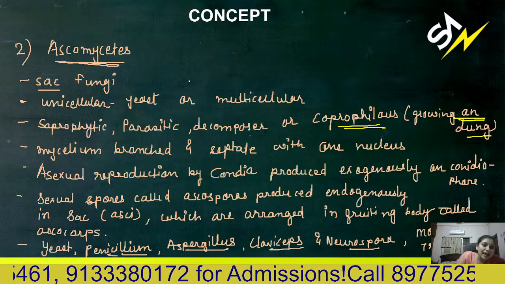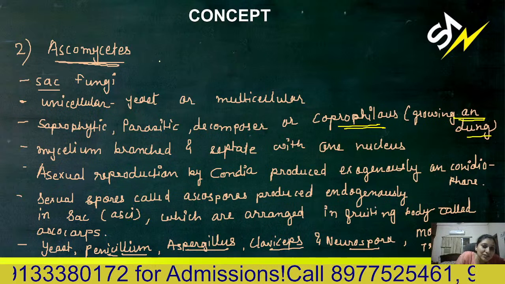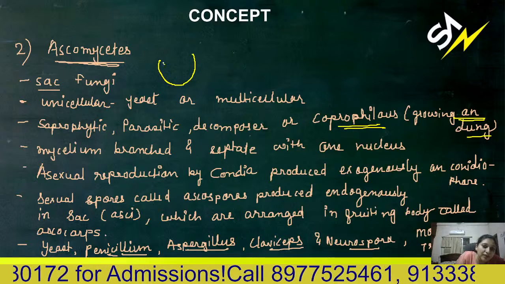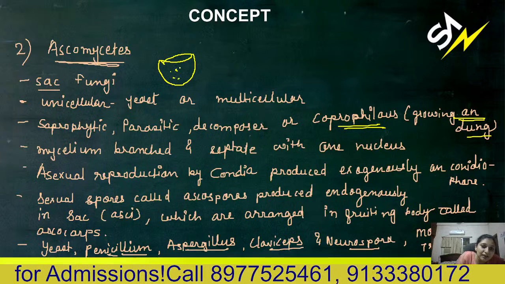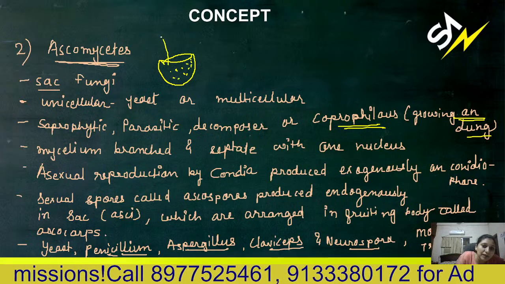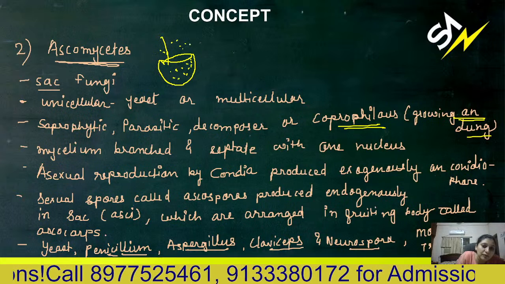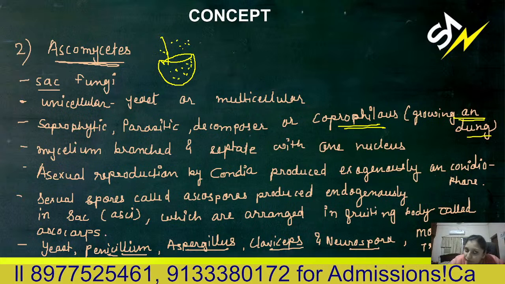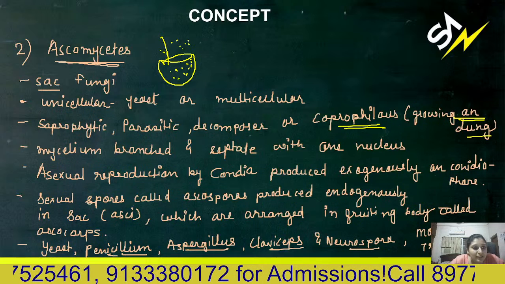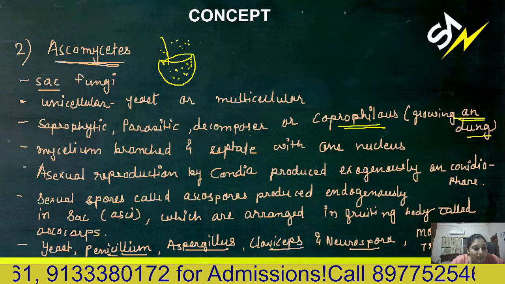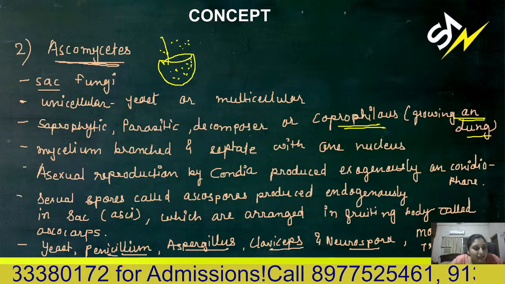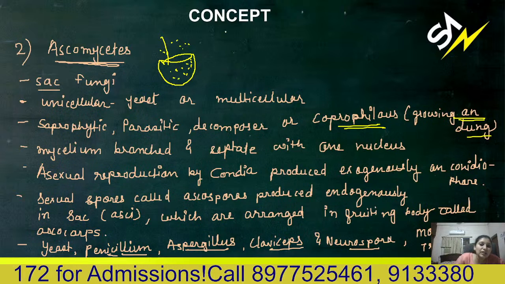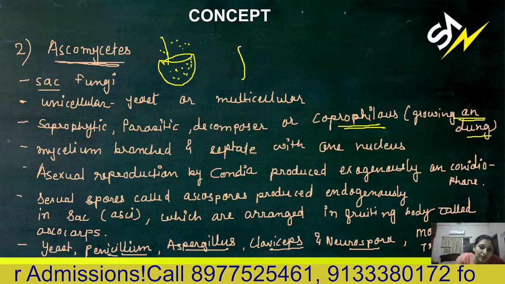Why are they called sac fungi? Because during the sexual cycle they form this type of sac, and inside this sac their spores are formed, and these spores are dispersed when the sac opens. That's why they are commonly known as sac fungi. Asexually, they reproduce by conidia formation. What are conidia?